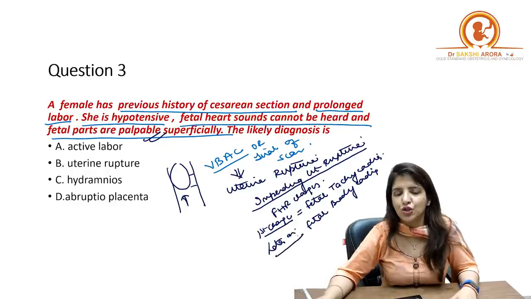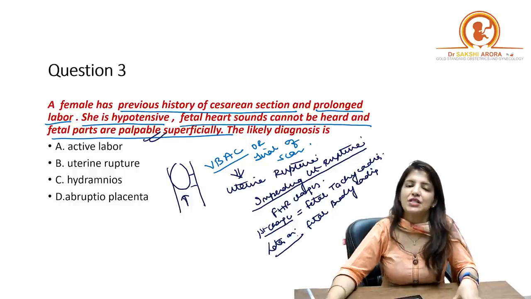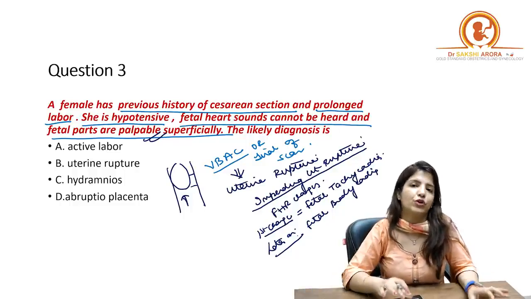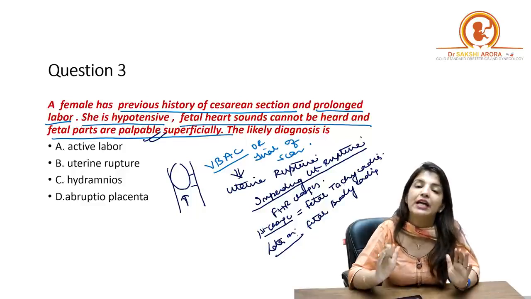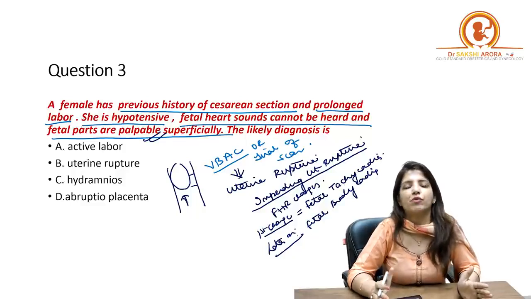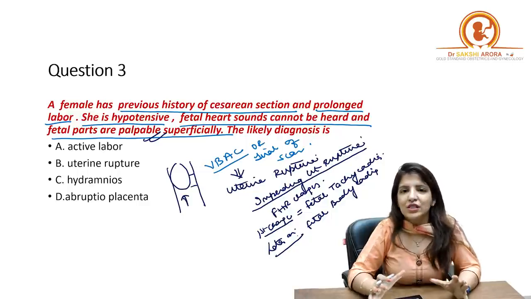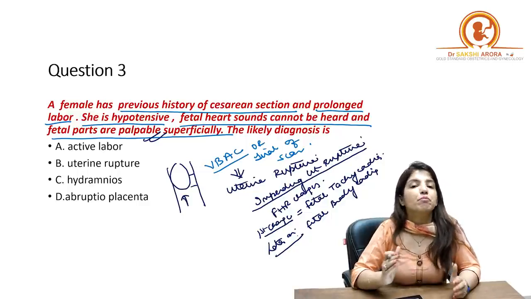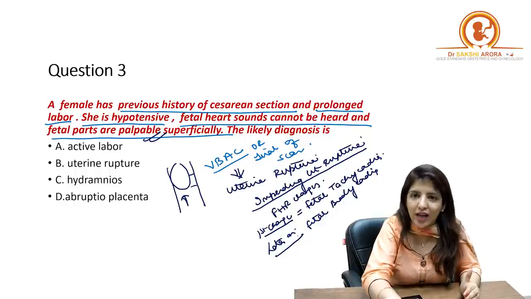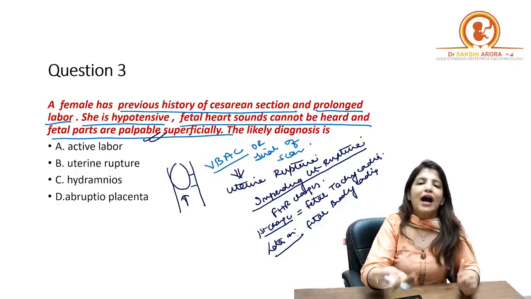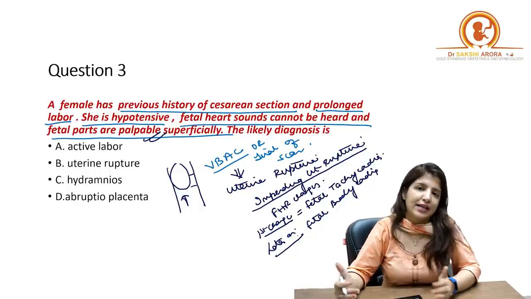So if someone asks you that in case of an impending rupture, what is the first change in fetal heart rate which you see? The first change is fetal tachycardia. But most of the times this tachycardia is missed by the obstetricians, and by the time we detect that there is rupture, fetal bradycardia has happened.